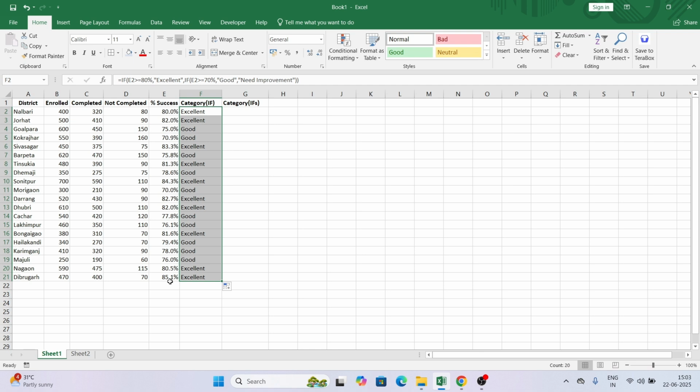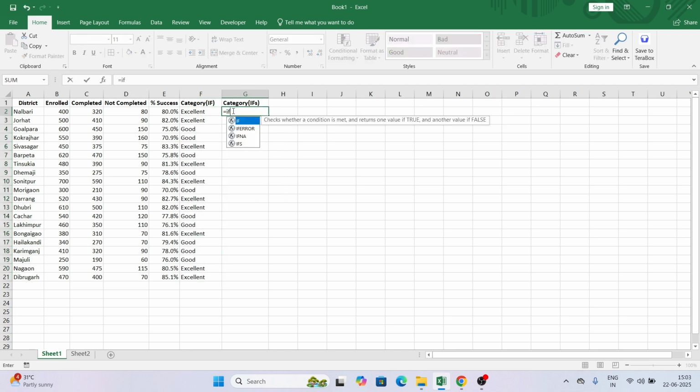So if I fill it, for those which are 80 above, excellent has come, and for those which are 70 above, good has come. Same thing, this one we have done with the help of if. Again same thing we can do with the help of ifs, let's see how. So this greater than or equal to 80%, then it should be excellent. If this condition is not satisfied, then again you will check if this is greater than or equal to 70%, it should be good.